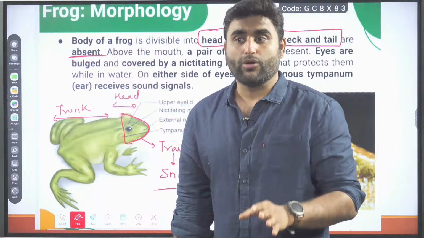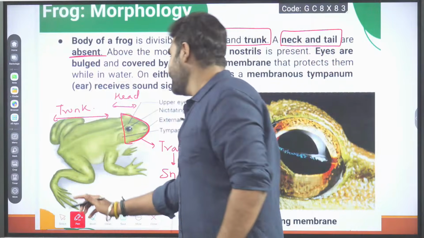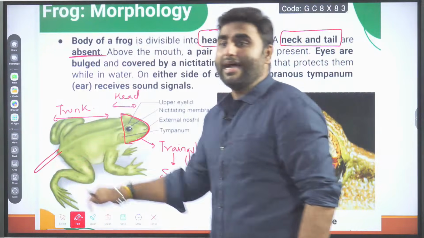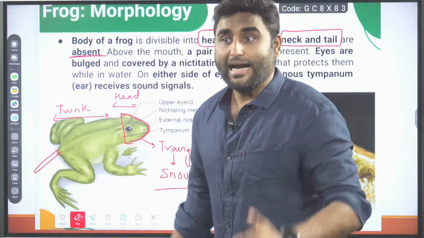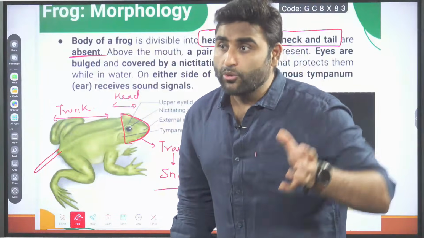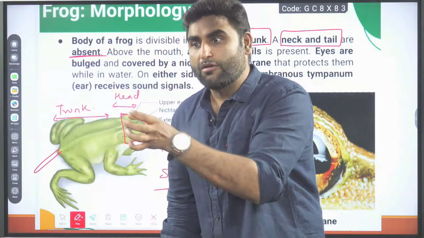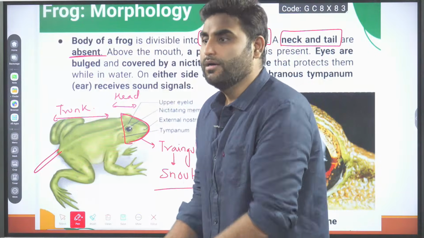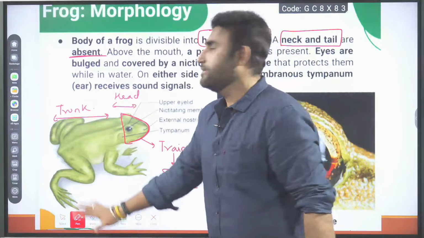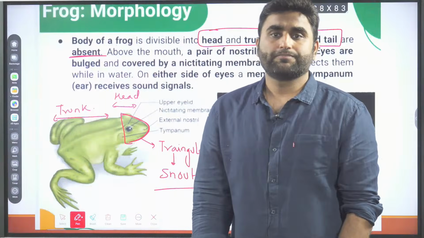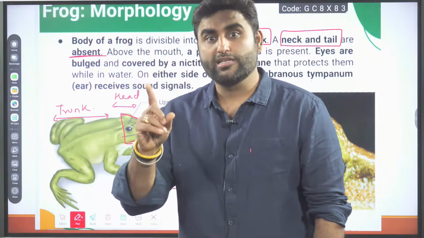In tadpole stage, they had a tail. But during metamorphosis, when the tadpole larva develops into the frog, the tail is lost. Salamander will have a tail. The order is Urodela.